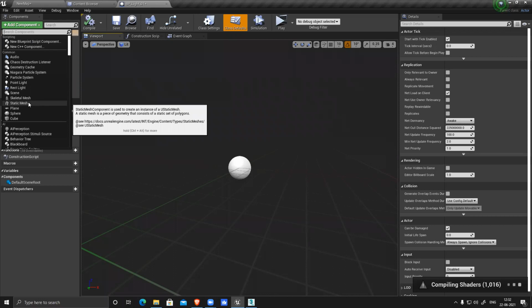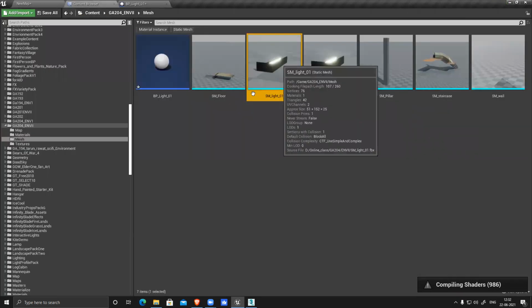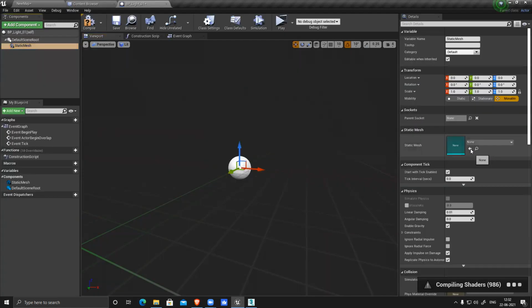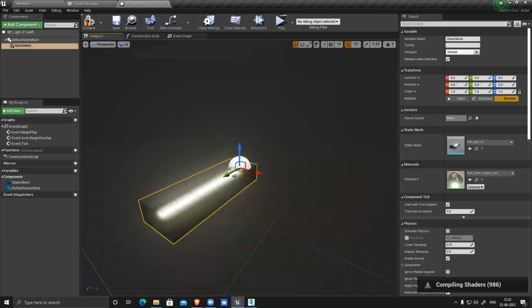Skeleton mesh means if your model has rigging, skinning, that means it's a skeleton mesh. Where our model doesn't have rigging, it's a static mesh. Click it, you generate this static mesh, and click this. You can see there is an option to assign a mesh here. Go and select your light and arrow. So it will show you the light.